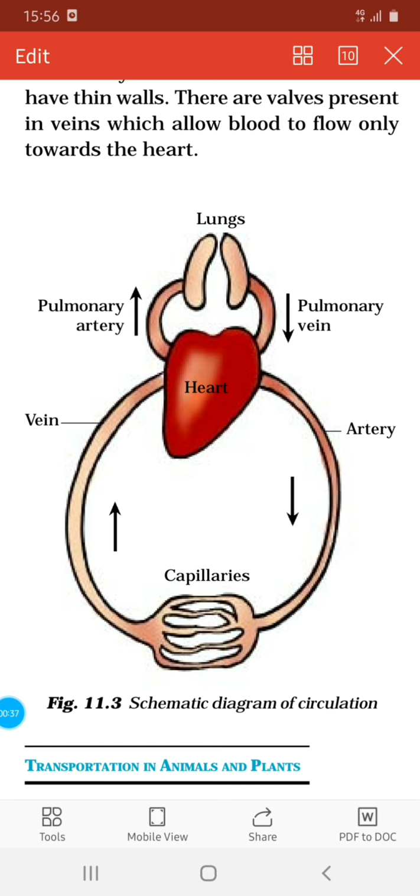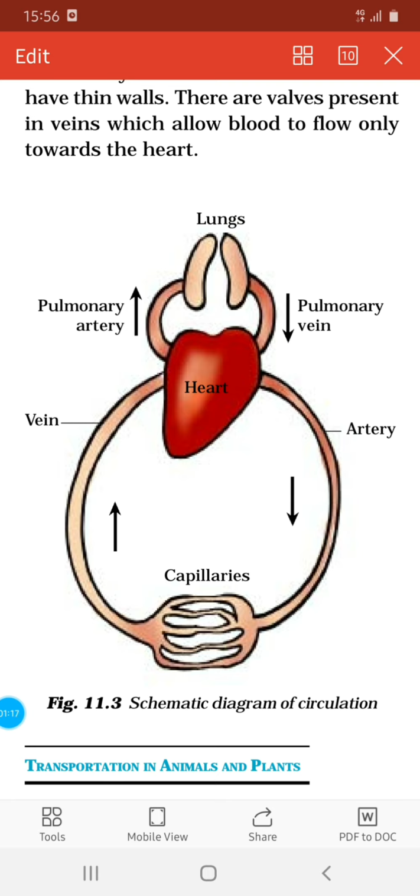So, two types of blood vessels are present in our body: arteries and veins. Arteries carry oxygen-rich blood from the heart to all parts of the body. Since the blood flow is rapid and at a high pressure, the arteries have thick elastic walls. On the other hand, veins carry carbon dioxide-rich blood from all parts of the body back to the heart. The veins have thin walls. There are valves present in veins which allow blood to flow only towards the heart.